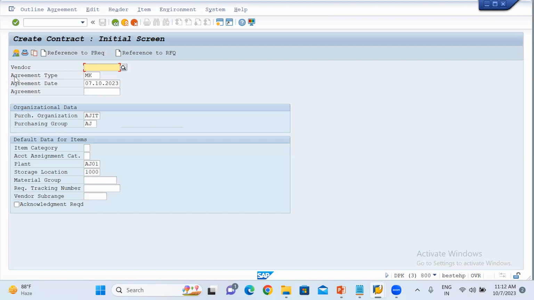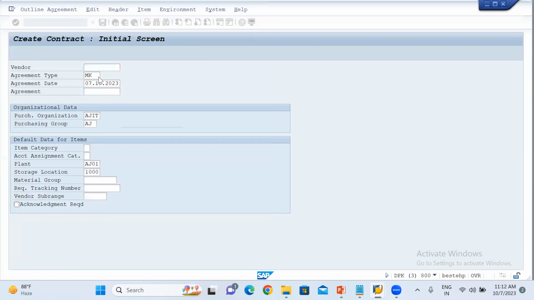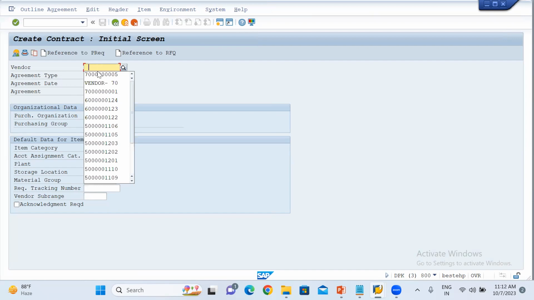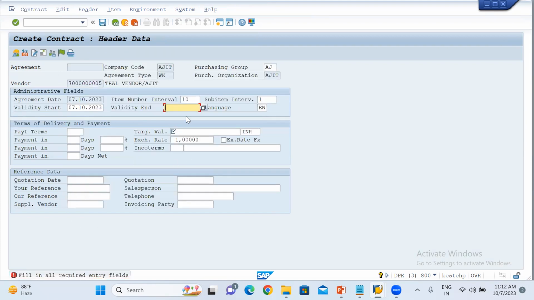So for the value contract over here, what we will choose? Put here the WK. WK is the agreement type for the value contract. So here WK will be the value contract type. Then put the date, agreement date, and put the vendor number over here. I just put the vendor number. Then plant, storage location, everything. Now click enter.